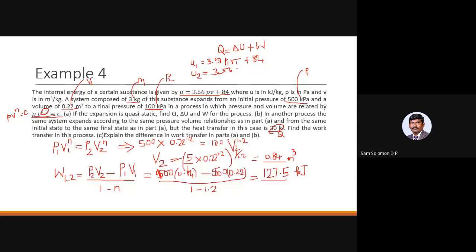The problem is with this writing using keyboard and mouse. Okay, so that is your U2. So delta U would be U2 minus U1. So the change in specific internal energy would be U2 minus U1.